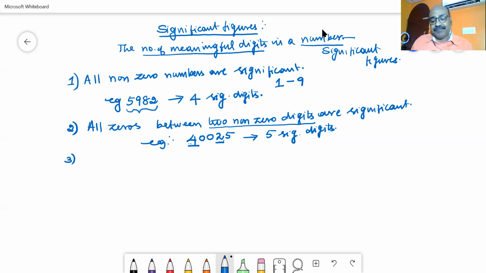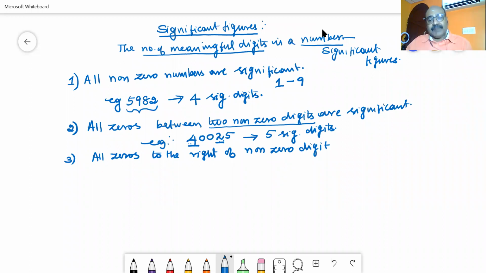Rule number 3. What is rule number 3? All zeros to the right of a non-zero digit, but to the left of the decimal point, are considered to be significant.